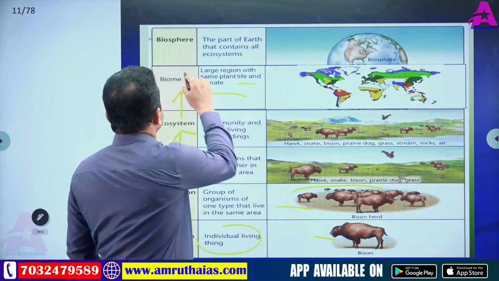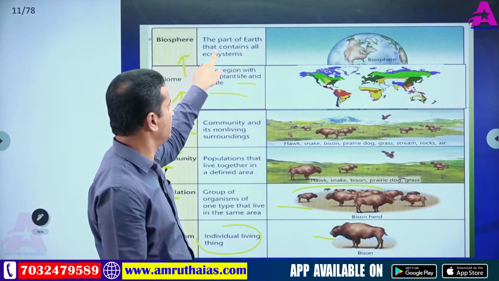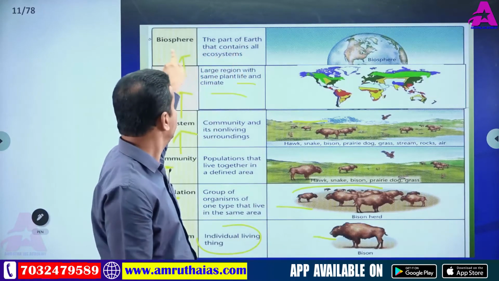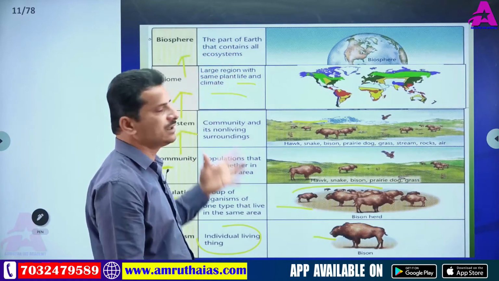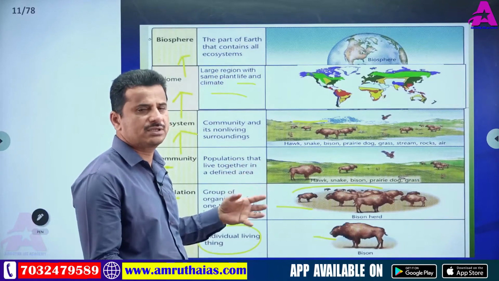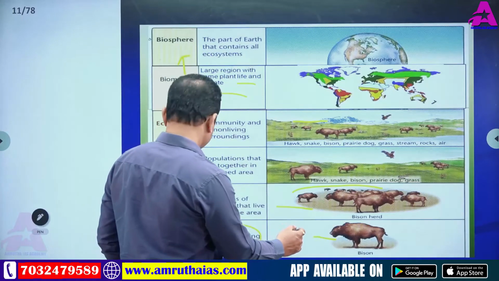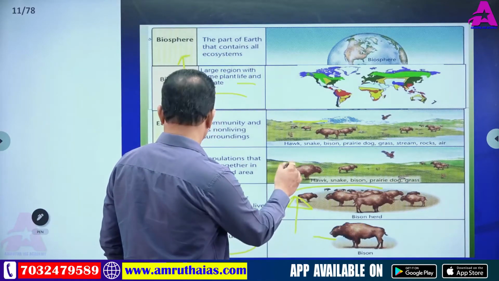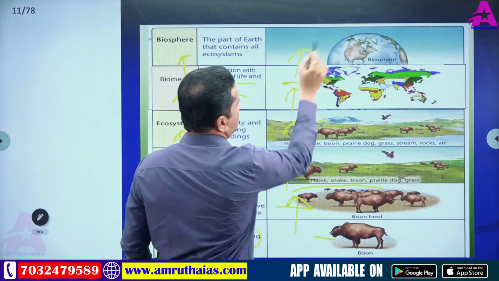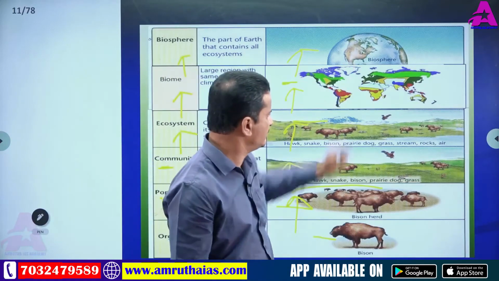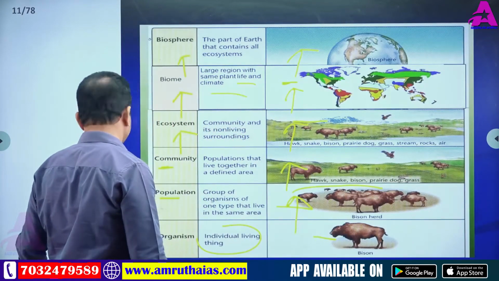And next, biomes are part of the biosphere. The biosphere definition is like this: the part of the earth that contains all the ecosystems. So different ecosystems and different biomes are collectively called the biosphere. See: organism, population, community, ecosystem, biome, biosphere. It's very clear. Okay? So very, very important.